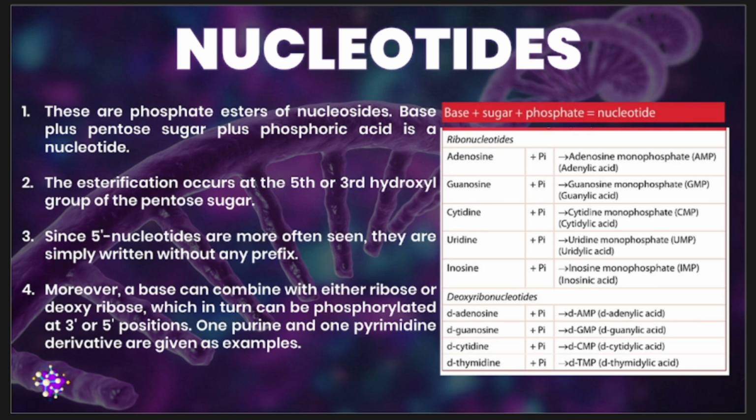Aside from that, the base can combine with either ribose or deoxyribose, which in turn can be phosphorylated at the 3' or 5' positions. So one purine and one pyrimidine derivative are given as examples. So that's it for your nucleotides.